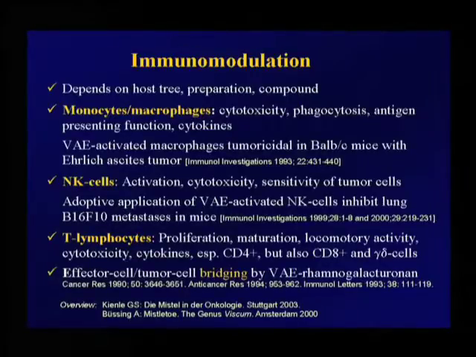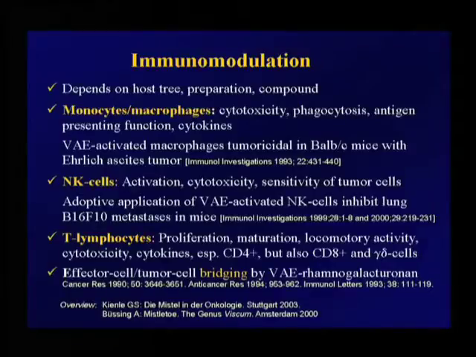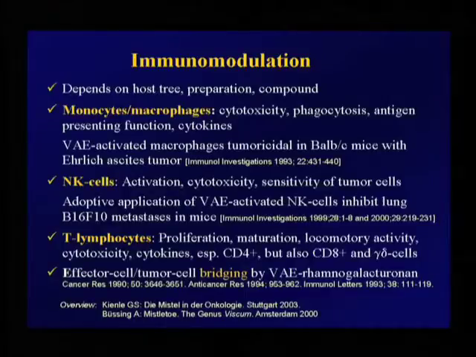Very interesting are the polysaccharides, the so-called rhamnogalacturonan. There were many experiments by Max Planck Institutes, and they bridge tumor cells and different effector cells. By this bridging, they strongly enhance the cytotoxicity and the sensitivity of the tumor cells.